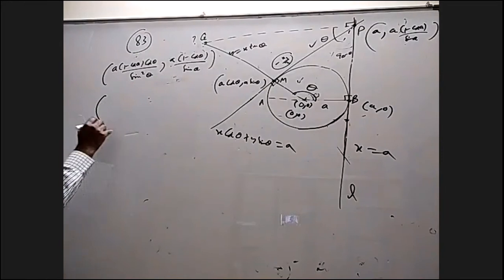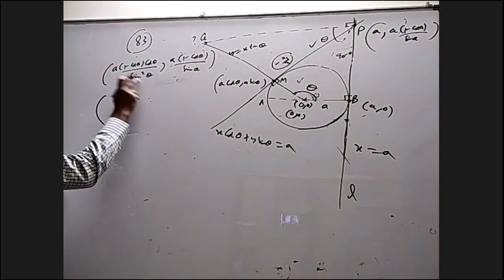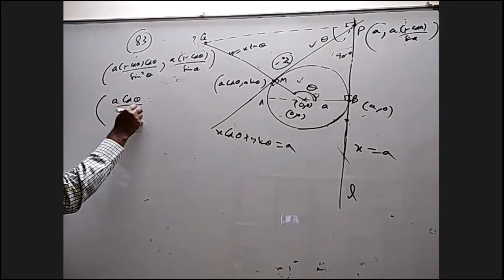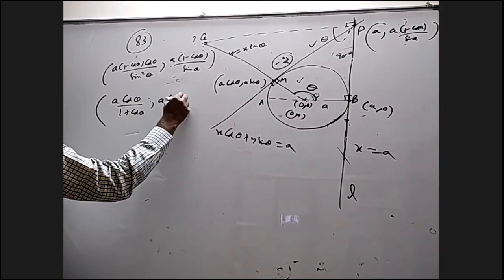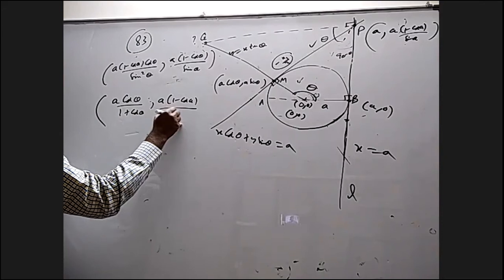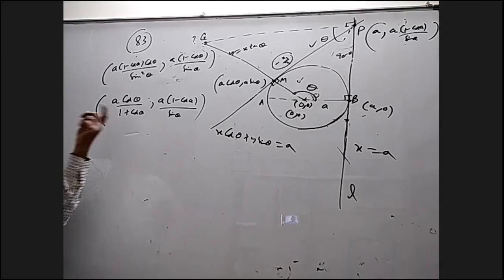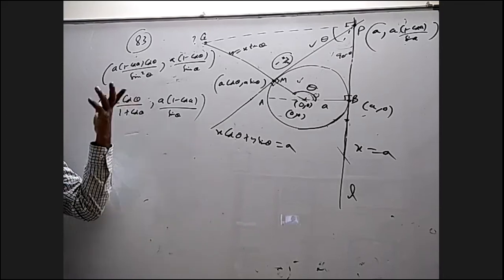When I simplify this, I can write sin square as 1 minus cos square and cancel 1 minus cos. I'll get a cos theta by 1 plus cos theta. Here, a into 1 minus cos theta by sin theta. How to eliminate theta from this? Basically, I can find cos theta from here and put it here.